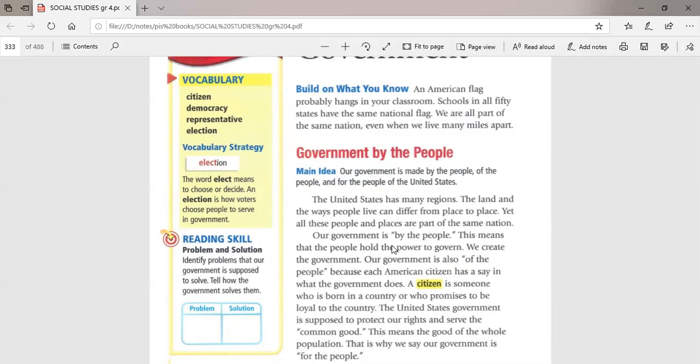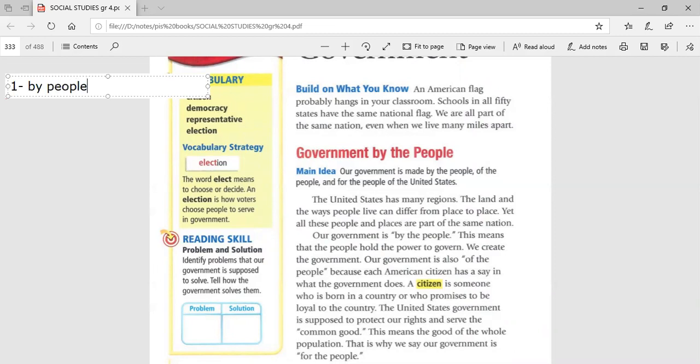Okay, here is, guys, the first title: government by people. What is the meaning of that? In this section, we're gonna speak about how the American government is working. The American government is working by people, of people, and for people. Just 1 minute, I'm gonna write. The American government is working, number one, by people.